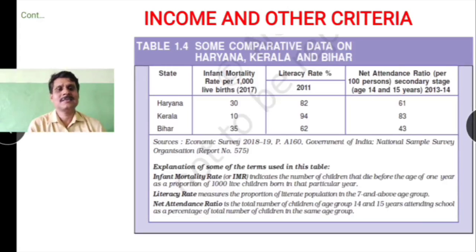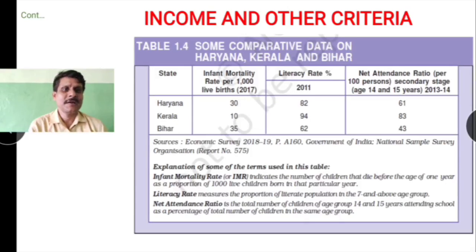Okay, let us see, children, here some more data about these states is given, like infant mortality rate. Children, it is the number of deaths of infants per thousand live births in that year. So that means infants who die before attaining the age of 1 year are considered under this infant mortality rate. Okay, next we have literacy rate. Children, it is the percentage of the total literate population to the total population of the region.